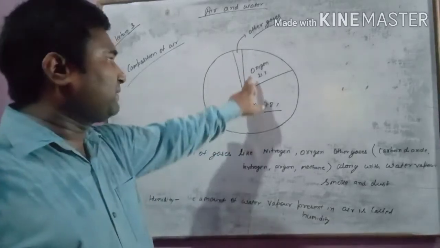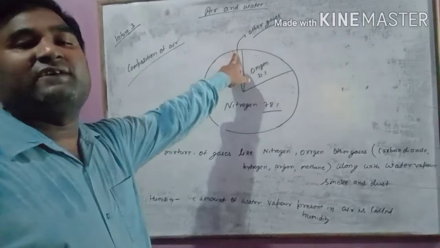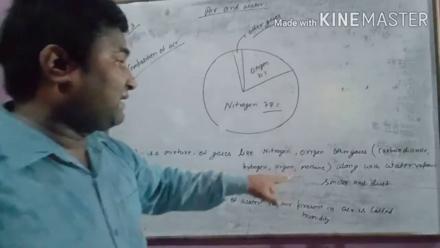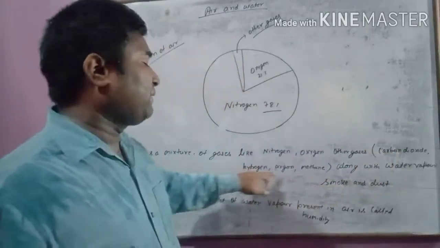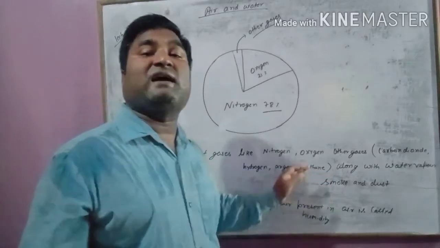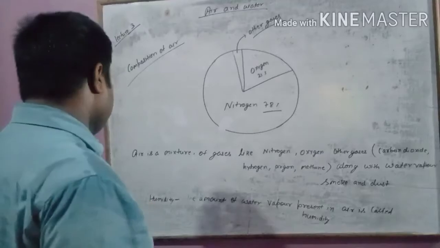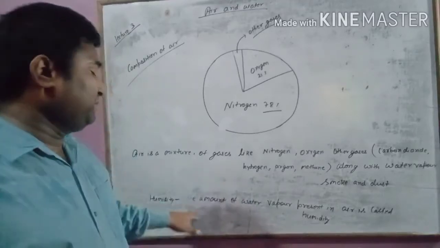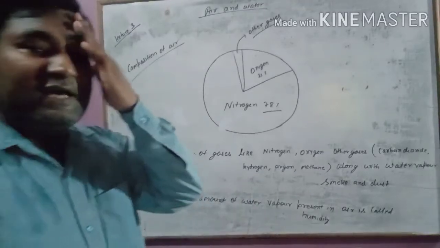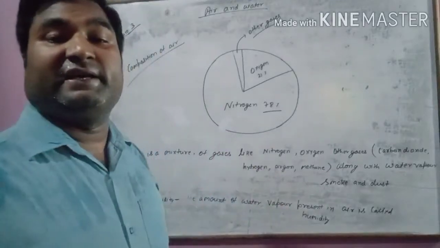Percentage of nitrogen, percentage of oxygen, percentage of other gases, and what the other gases are: carbon dioxide, hydrogen, argon, methane. These are the other gases in the atmosphere, and along with that, the humidity. What is humidity? The amount of water vapor present in air is called humidity.